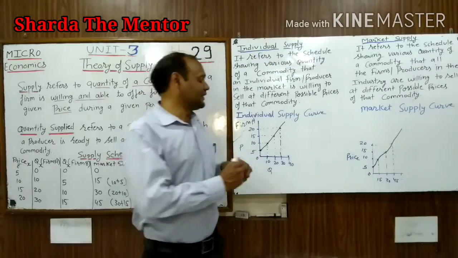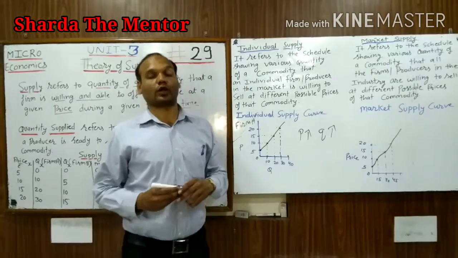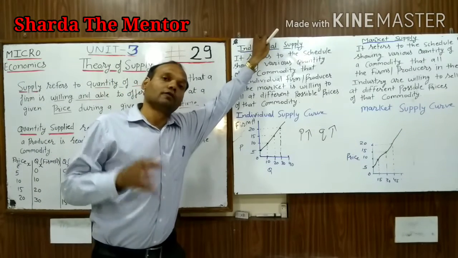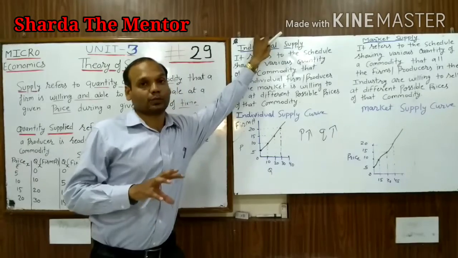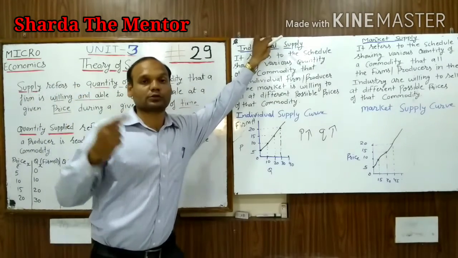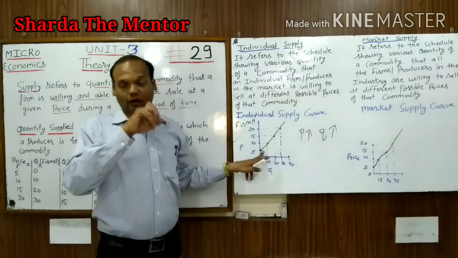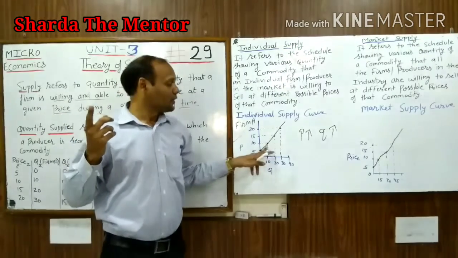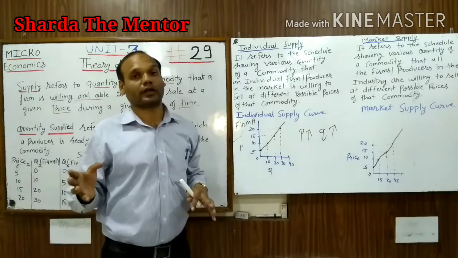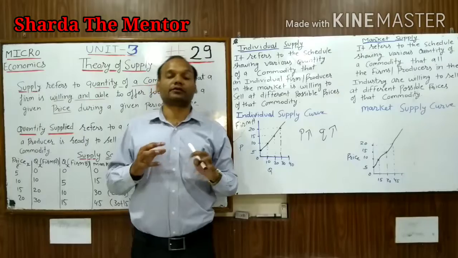It is a rightward upward curve because there is a direct relation between price and quantity. Here we are talking from the point of view of a producer, and a producer will always like to sell its product at a higher price. So if the price is higher, the producer will like to supply more in the market. You will always find the supply curve moving rightward upward, because whenever the price rises, the producer will like to sell a larger quantity of a commodity. So that is related to individual supply and market supply.